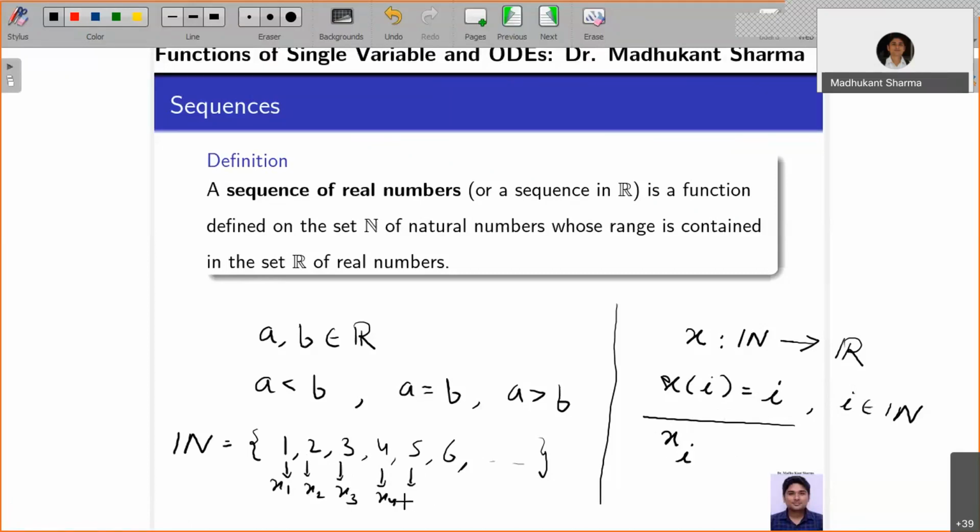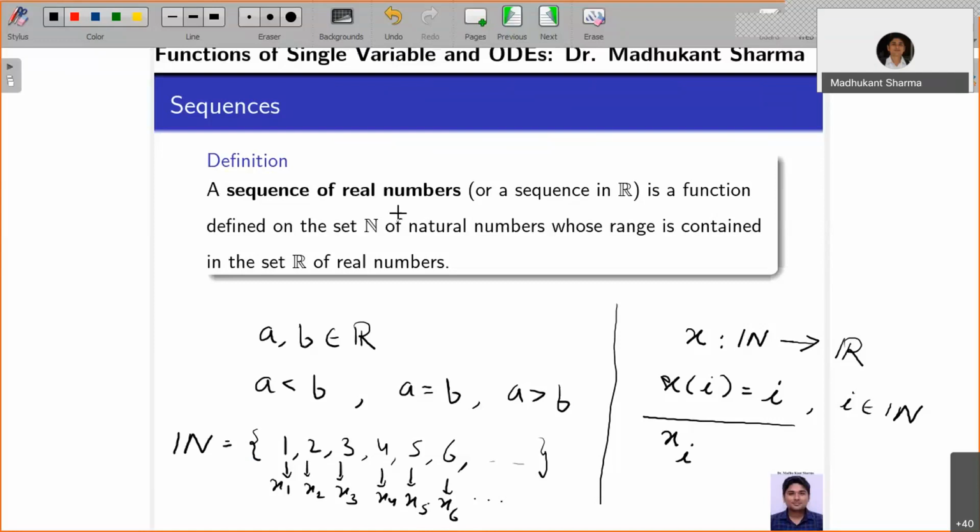You can first put the odd numbers or even numbers, or you can decide to put prime numbers first and then non-prime numbers, and so on. So you are associating a function on this. By defining this, for the set of natural numbers you can assign a sequence. So it is enumerated: x1, x2, x3, x4, x5, x6, putting them in order of this notation.